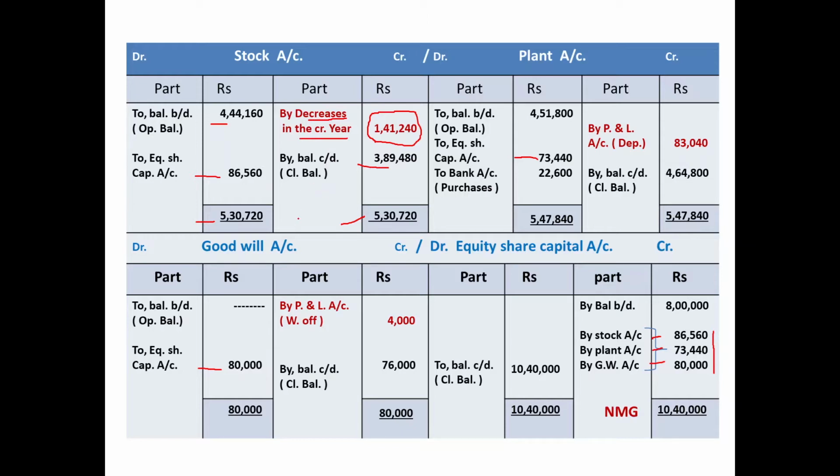Now this total of the debit side you have to report in the working capital schedule as the balance of last year. Then the balance of the current year, you have to report this balance, and the change in working capital you have to report in the decreases column, that is the 4th column of the working capital schedule, 1,41,240.